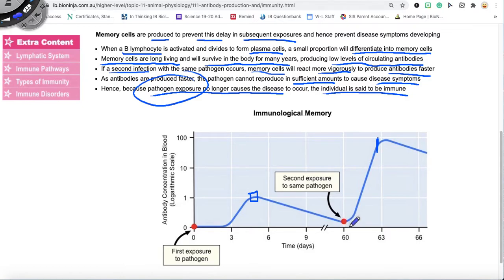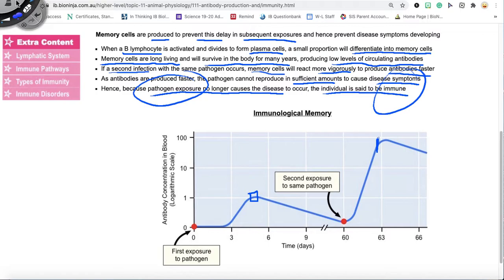This antibody concentration in your blood, which is on a logarithmic scale, is going to shoot up quickly within a day or 2. And that is not going to allow the pathogen in the second exposure to replicate, to propagate, and to make you sick. Hence, you are considered immune.